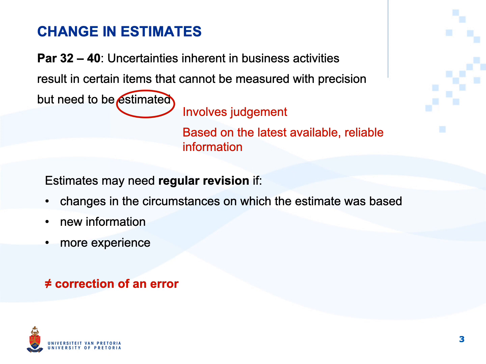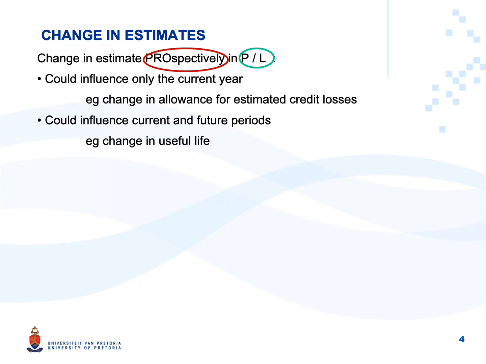This is because estimates can change. When there's new information or as you use the asset and you have more experience, you can change the residual value or the useful life or the depreciation method. This is not an error that occurred. Estimates, by their nature, can change.